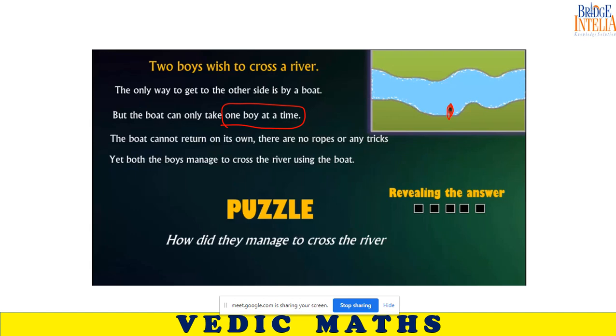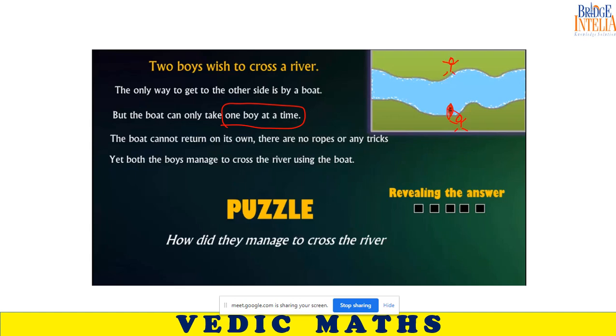These kind of questions are asked in interviews, because when you grow up and start facing interviews, you will see that there is a round known as the puzzle round. So what she said is actually correct. It is a trick question. Never in the question is it mentioned that both boys are on the same side. So it is easy if one boy is on this side and the other boy is on that side.